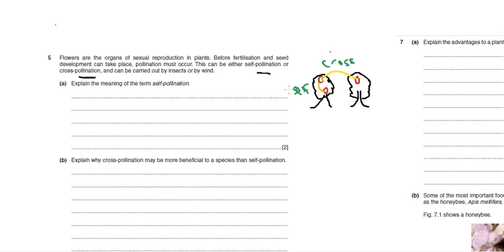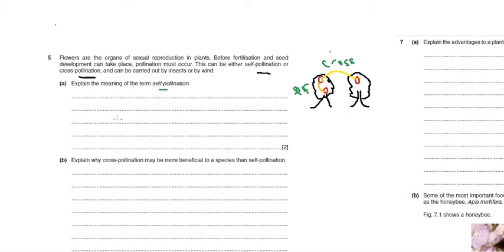Okay, so explain the meaning of the term self-pollination. Now, self-pollination is when the pollen grains come from the anther of the same plant to the stigma.